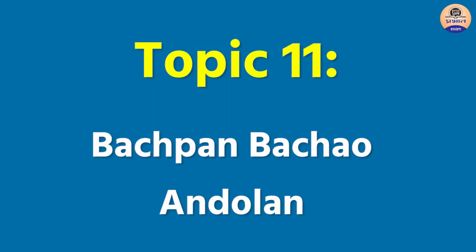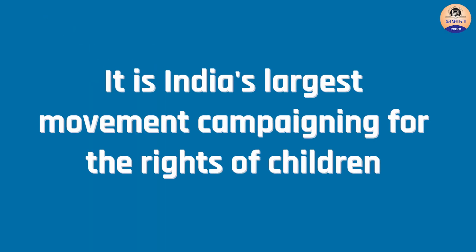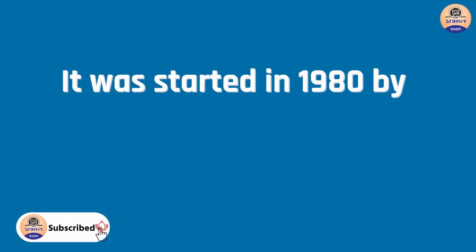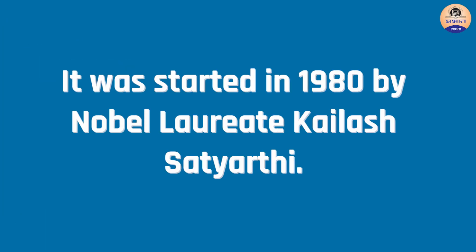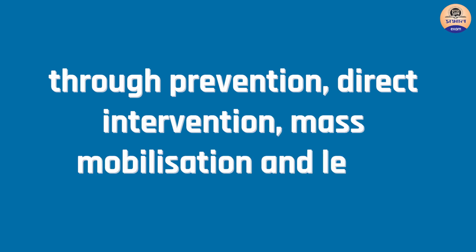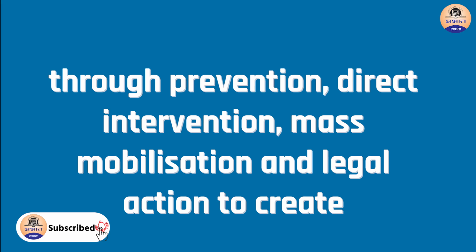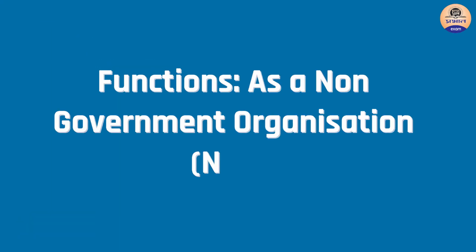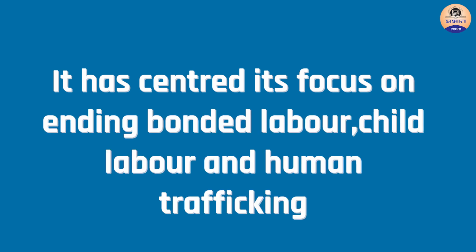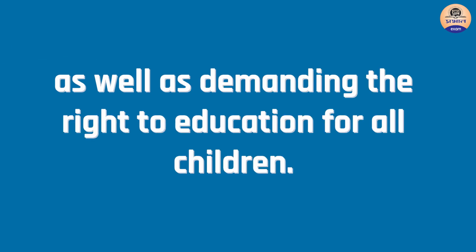Topic 11. Bachpan Bachao Andolan. It is India's largest movement campaigning for the rights of children. It was started in 1980 by Nobel laureate Kailash Satyarthi. Its mission is to identify, release, rehabilitate, and educate children in servitude through prevention, direct intervention, mass mobilization, and legal action to create a child-friendly society. It functions as a non-government organization and has centered its focus on ending bonded labor, child labor, and human trafficking, as well as demanding the right to education for all children.